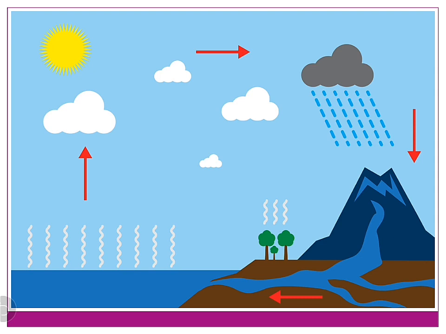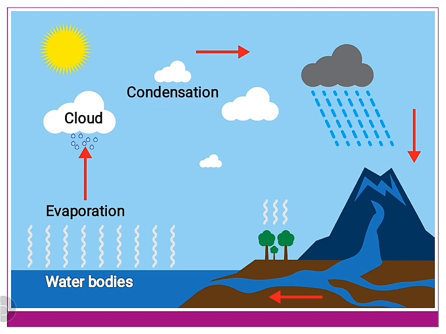First of all, the water evaporates from the various water bodies due to the heat of the sun. This is called evaporation. This water vapor then rises up and condenses to form tiny droplets of water. These tiny droplets of water join together to form clouds. This process is known as condensation. When clouds become heavy, they fall down as rain. This is known as precipitation. This rainwater again flows back to various water bodies and this process continues.